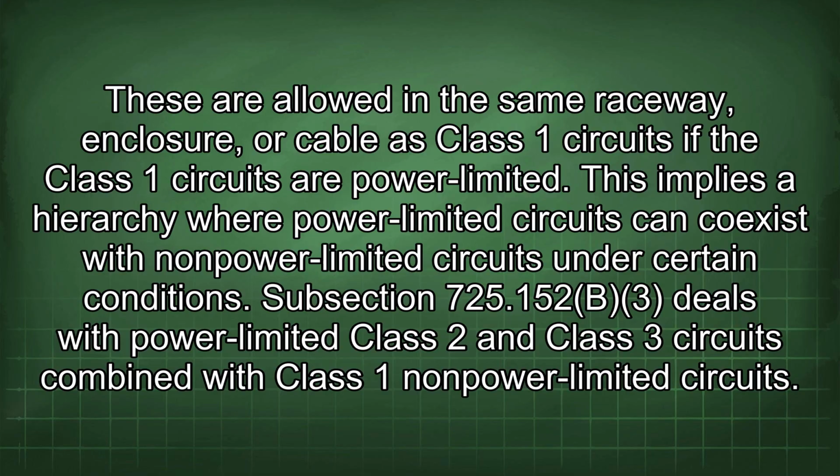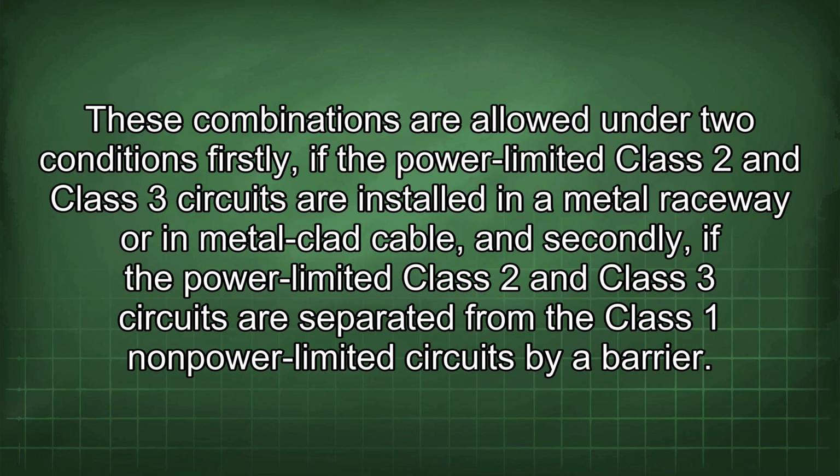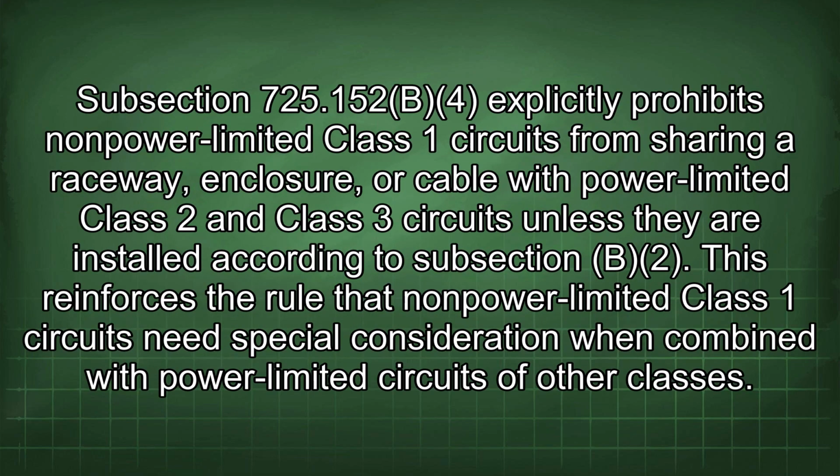Subsection 725.152(B)(3) deals with power-limited Class 2 and Class 3 circuits combined with Class 1 non-power-limited circuits. These combinations are allowed under two conditions. Firstly, if the power-limited Class 2 and Class 3 circuits are installed in a metal raceway or a metal-clad cable, and secondly, if the power-limited Class 2 and Class 3 circuits are separated from the Class 1 non-power-limited circuits by a barrier.